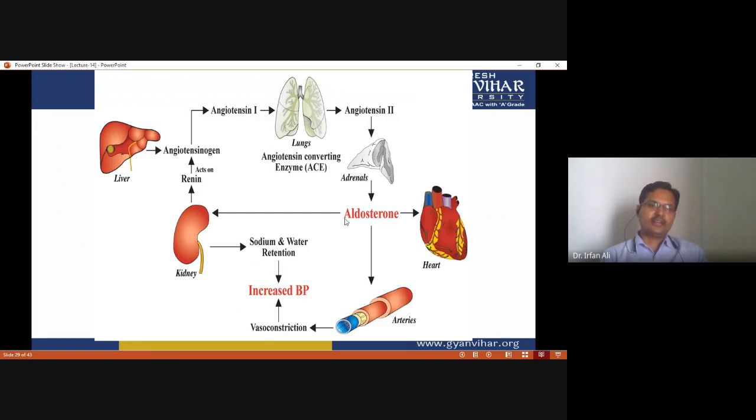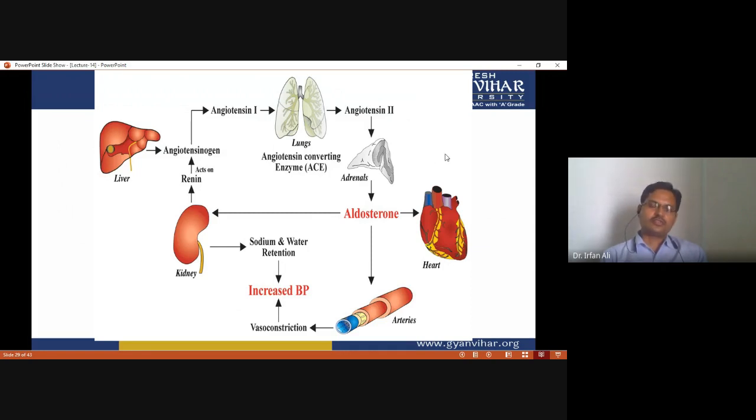And this aldosterone also induces the release of renin by the juxtaglomerular cells of the kidney. And this renin acts on angiotensinogen, and now this angiotensinogen is converted into angiotensin I. Now this acts on the angiotensin converting enzyme, and it is converted into angiotensin II, which stimulates the adrenal gland to release more aldosterone.